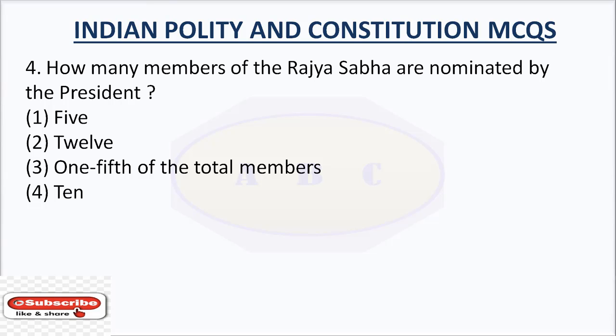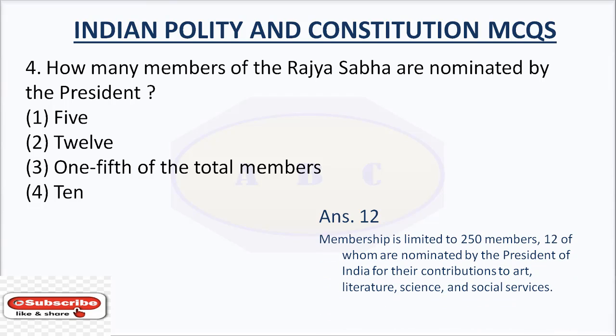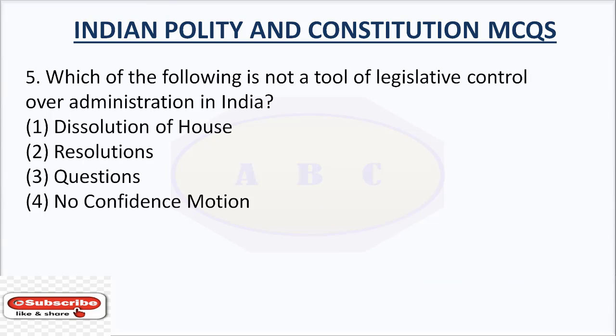Question number 4. How many members of the Rajya Sabha are nominated by the President? Option number 1. 5. Option number 2. 12. Option number 3. 1/5 of the total members. Option number 4. 10. The right answer is 12. Membership is limited to 250 members, 12 of whom are nominated by the President of India for their contributions to art, literature, science and social services.